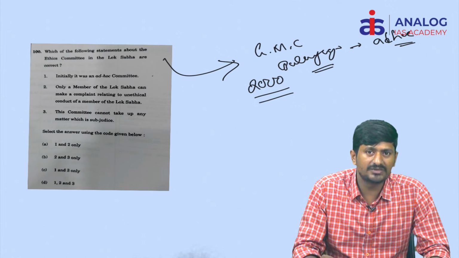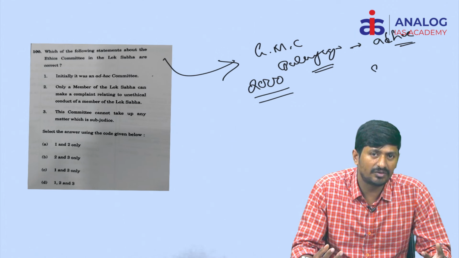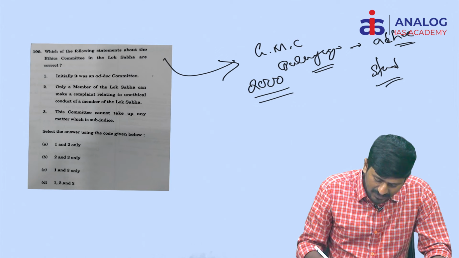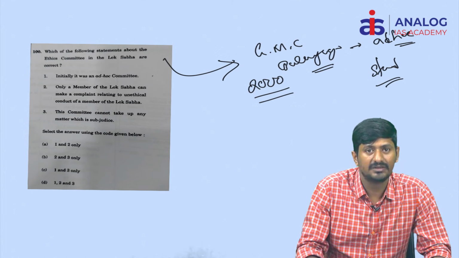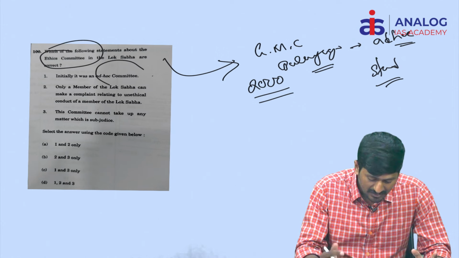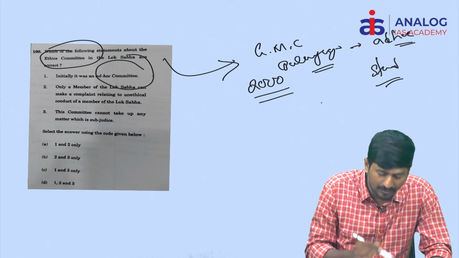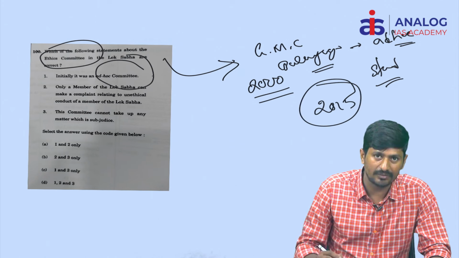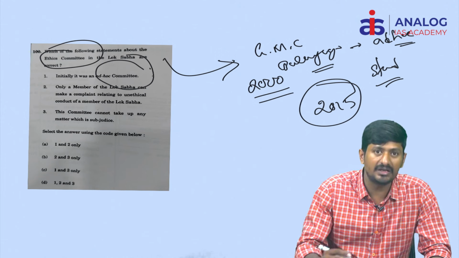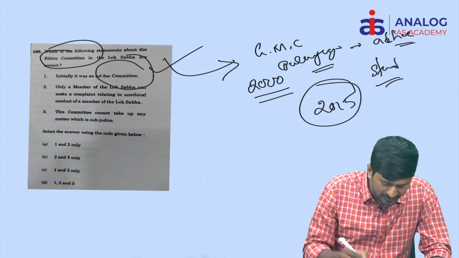Very good examples of ad hoc committees include select committees as well as joint parliamentary committees. And standing committees include finance committees and department related standing committees. Like that, there are various committees. Here, this particular ethics committee was constituted only as an ad hoc committee initially in the year 2000. Later in the year 2015, this ethics committee was made a standing committee or continuous committee. So hence the first statement is correct.